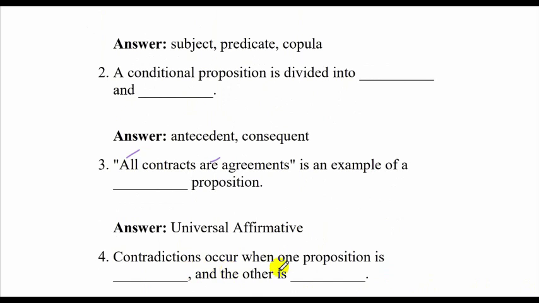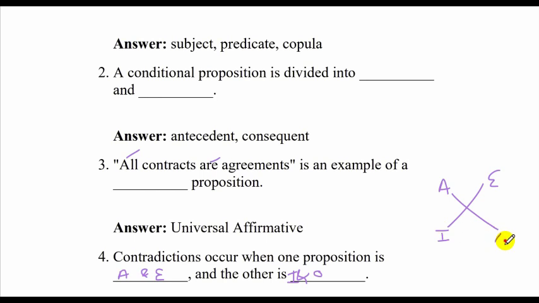Contradictions occur when one proposition is contradictory. So one is A and the other is O, or E and I. So they are opposite of each other.